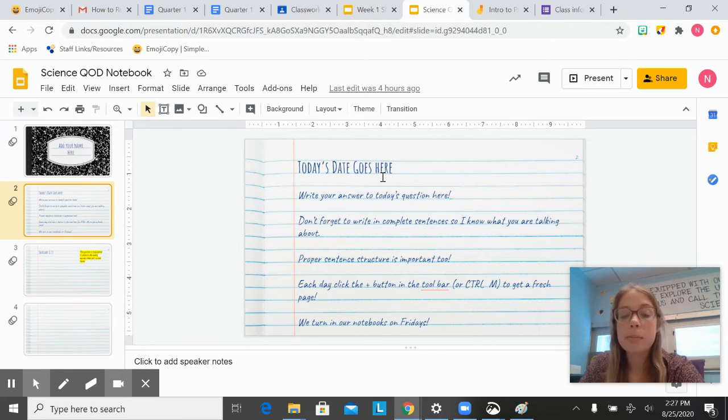And here I have some further instructions on what's going on for the question of the day. So at the top of the page, I need you guys to write the date, and then you're going to simply write your question. Don't forget to write in complete sentences, please. That helps us with literacy. It helps us with our answers on real relevant assessments and quizzes.